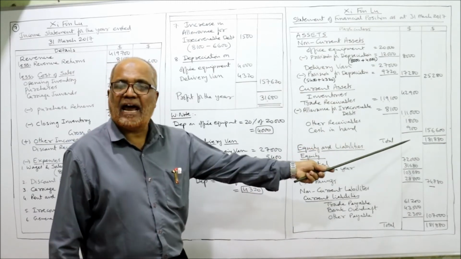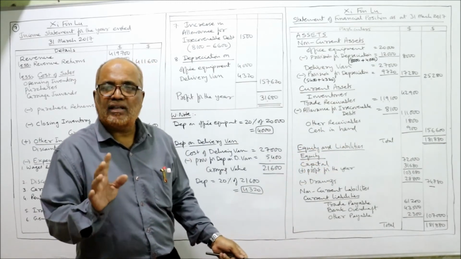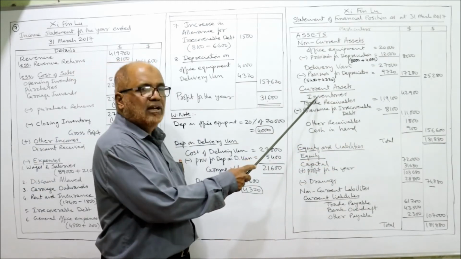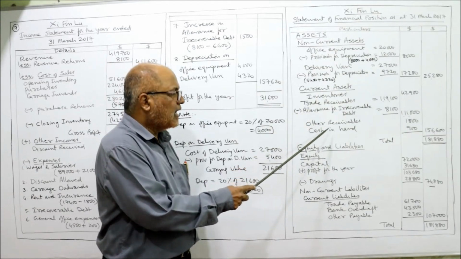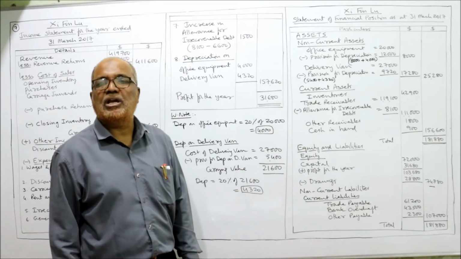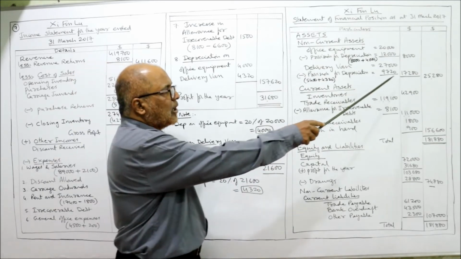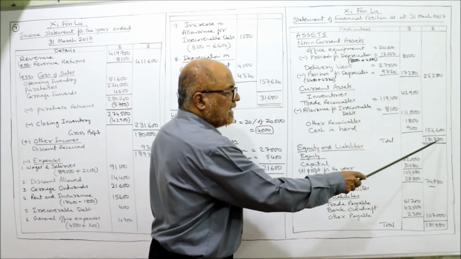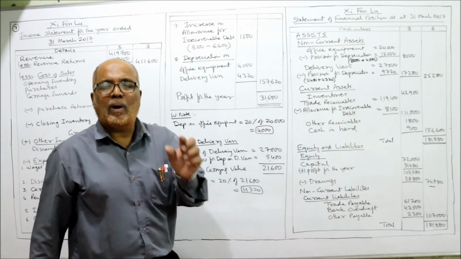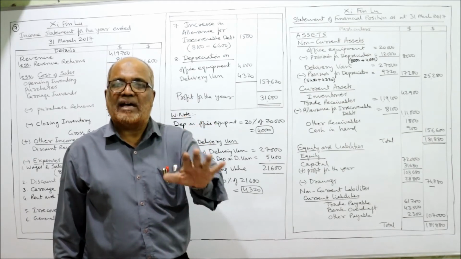Last one, cash in hand. So remember, what are the items that will come under current assets? Inventory, trade receivable, other receivable, cash in hand. That's all. The total of all this is 1,81,880. 1,81,880 is the total of assets.